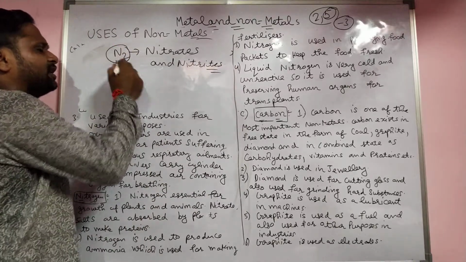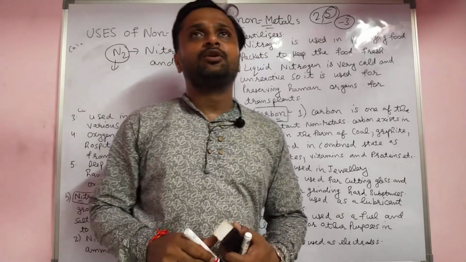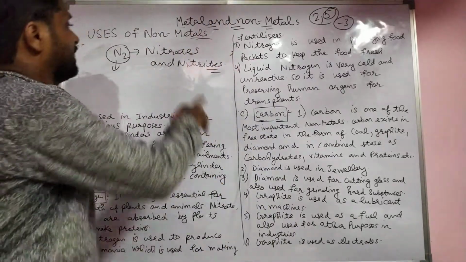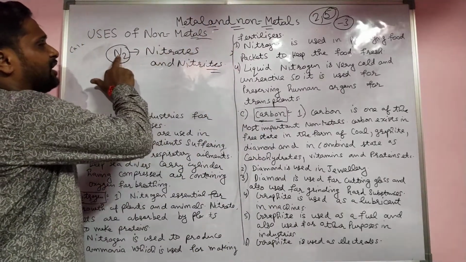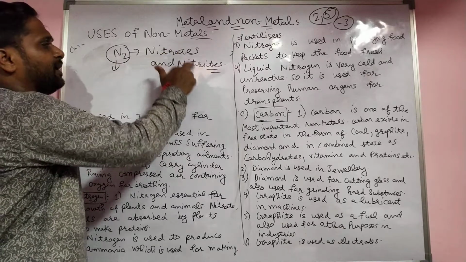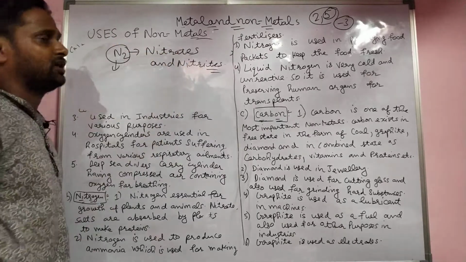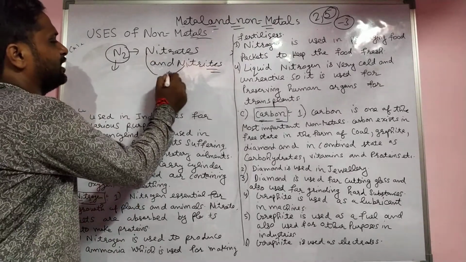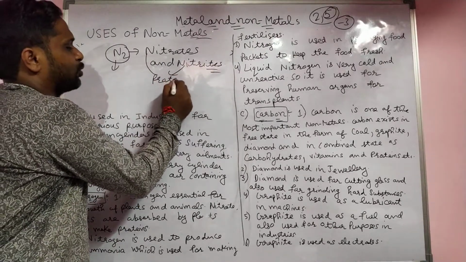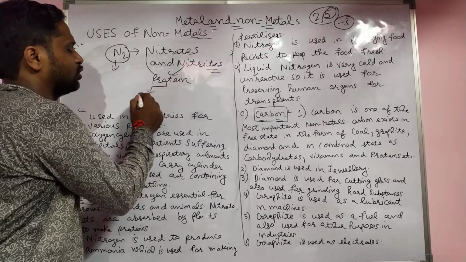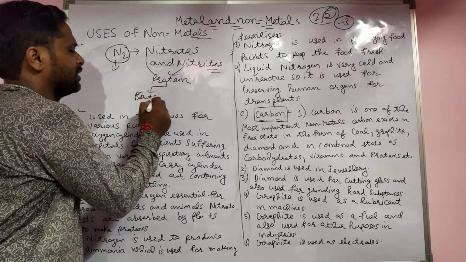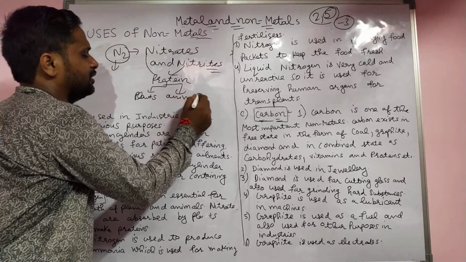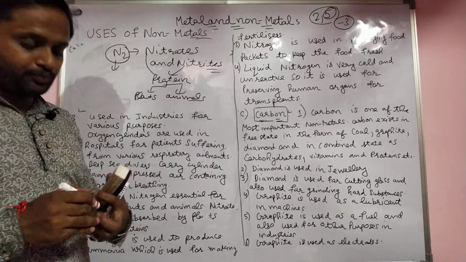Plants do not absorb nitrogen directly from the atmosphere, as nitrogen is unable to dissolve easily in water. Once converted into nitrates, they are converted into protein, and protein helps the growth of the plant. And when we take the plant, it helps in the growth of animals also.